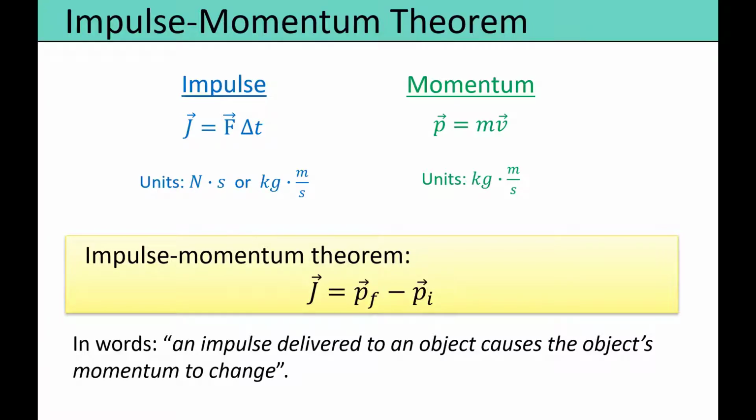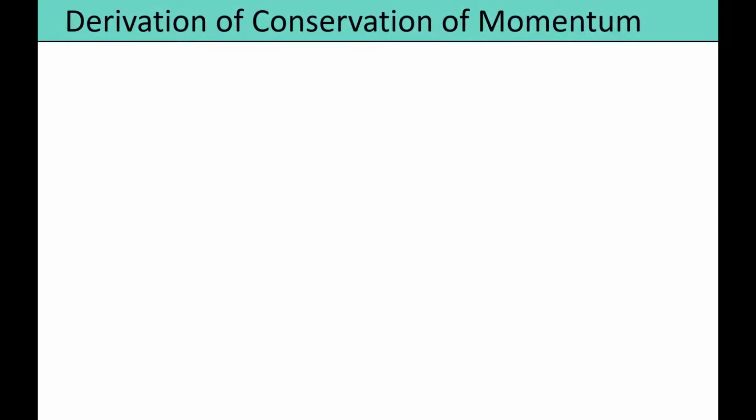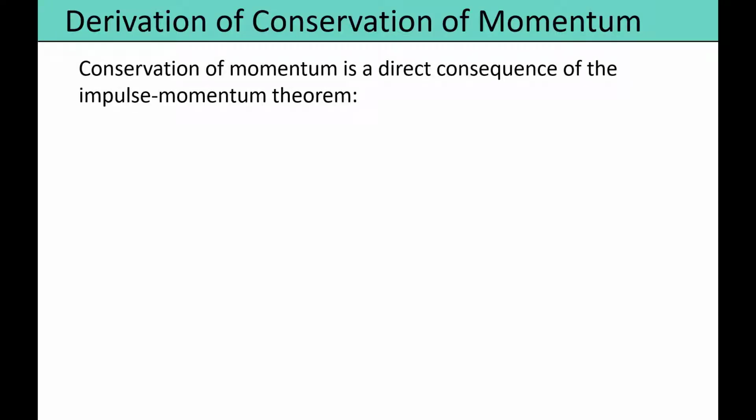What is then conservation of momentum? Let's understand what it means by deriving it from a principle that you already know, the impulse-momentum theorem. So let's write the impulse-momentum theorem formula and let's break J as the force multiplied by time. What happens then when the net force applied to the object is zero?